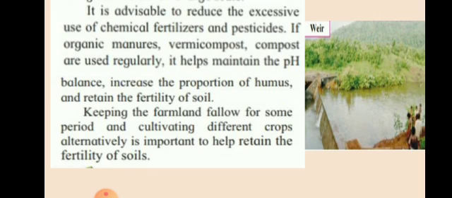So it is better that instead of taking crops one after another, for some time we should just allow the field to be as it is, so that it will get time to retain its fertility by rain, by dead animals, various factors which increase the fertility of soil. Also by taking various types of alternate crops, because some crops may require much fertile land, much nutrients, on the other hand others may require fewer nutrients. So in this way the nutrients of the soil can be secured, ते आपण जपू शकतो. So these are the ways to save the soil.